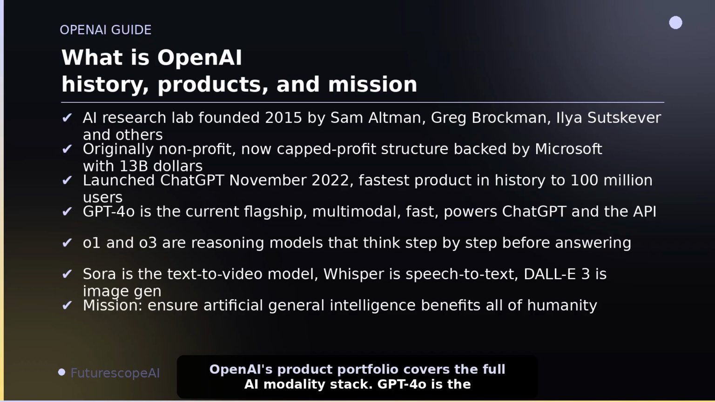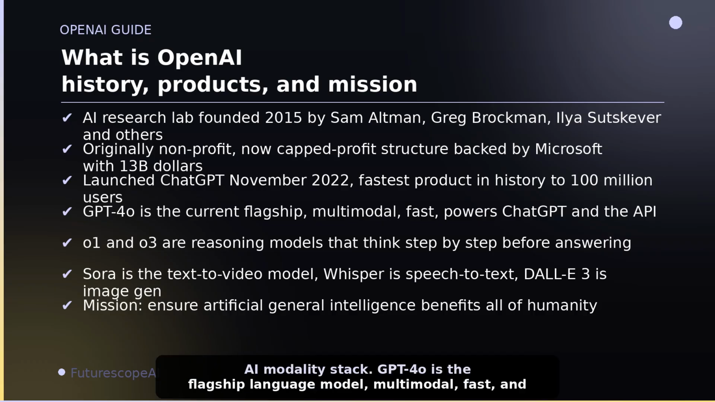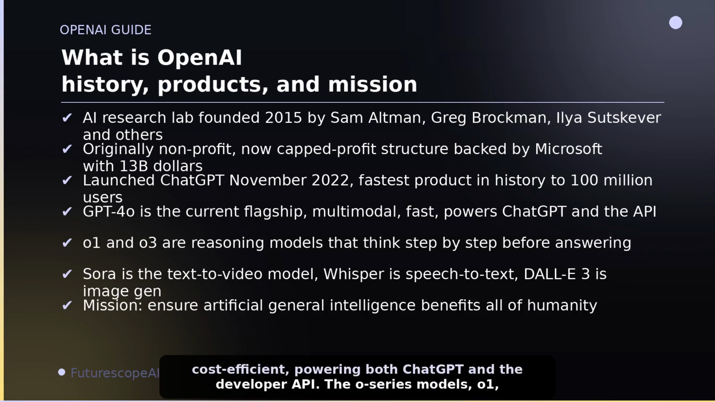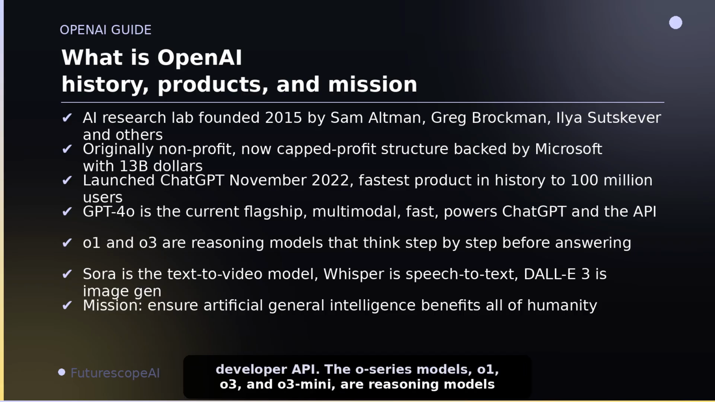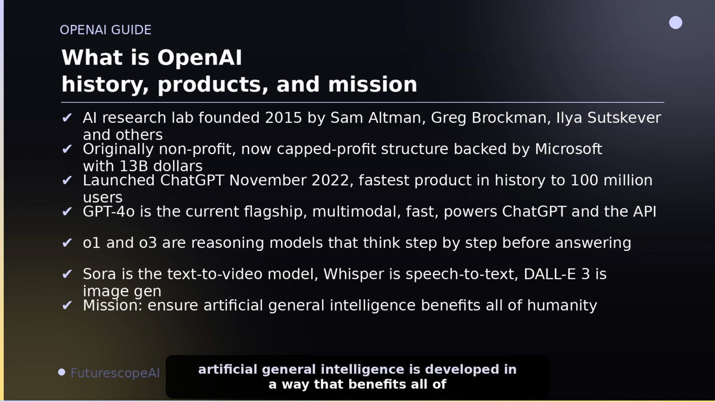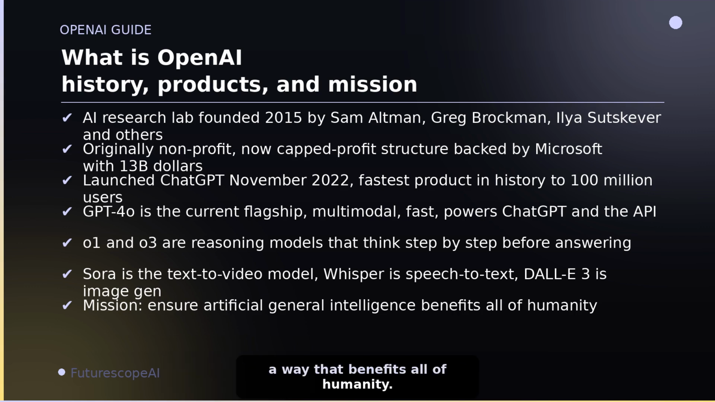Today, OpenAI's product portfolio covers the full AI modality stack. GPT-4o is the flagship language model, multimodal, fast, and cost-efficient, powering both ChatGPT and the developer API. The O-series models, O1, O3, and O3 Mini, are reasoning models that think through problems step by step. Sora generates video from text. DALL-E 3 generates images from text. Whisper transcribes and translates audio. The stated mission is to ensure that artificial general intelligence is developed in a way that benefits all of humanity.